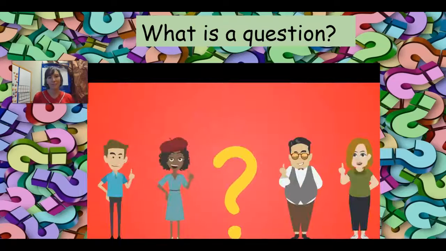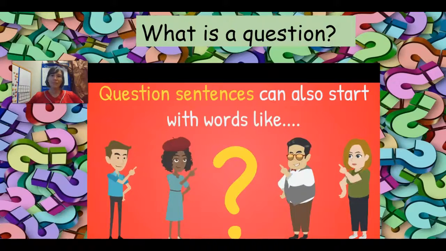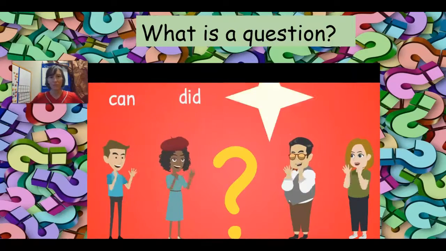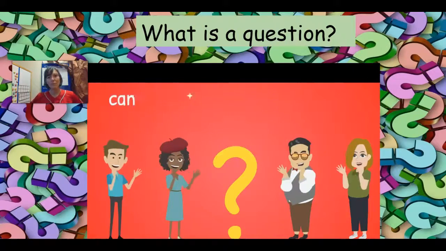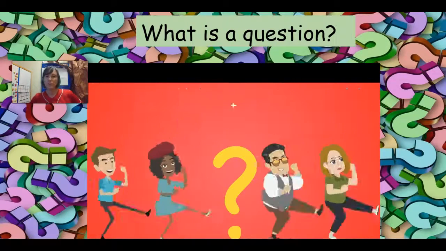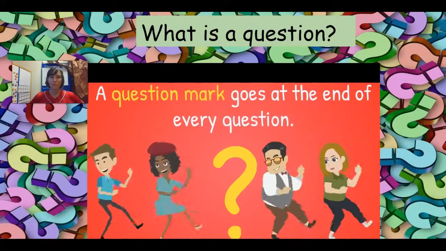Of course it isn't only just these words. Question sentences can also start with words like can, did, would, could, do, don't, will, won't. Can, did, would, could, do, don't, will, won't. A question mark goes at the end of every question.